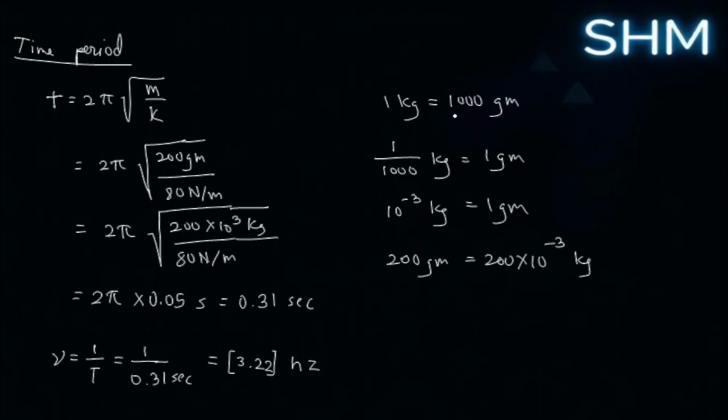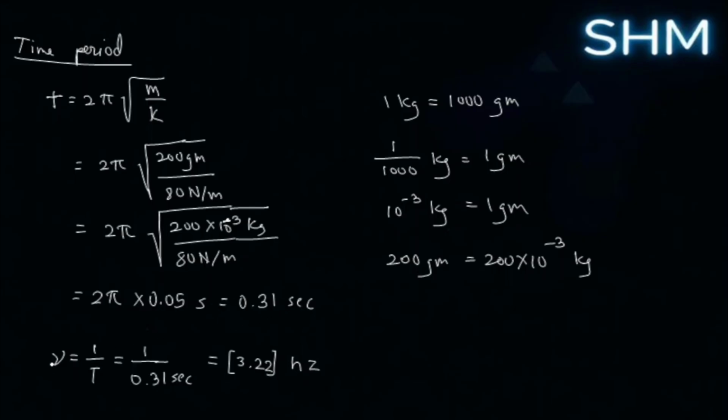So we know that 1 kg is 1000 grams. So 1 kg divided into 1000 parts is equivalent to 1 gram, or 10 to the power minus 3 kg is equal to 1 gram. Similarly, for 200 grams we multiply 200 into 10 to the power minus 3. So here we use the same formula, 2 pi into root over of 200 into 10 to the power minus 3 kgs divided by 80 newtons per meter. That turns out to be somewhere around 0.05 seconds, or like 2 pi into 0.05 seconds, or 0.31 seconds.